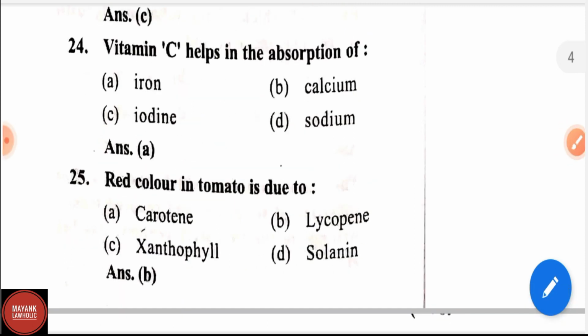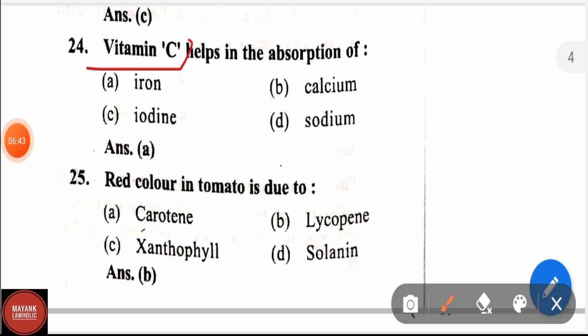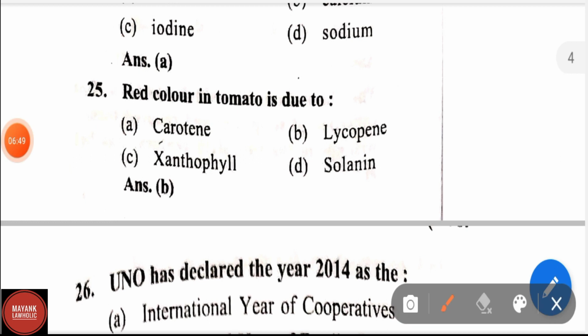Vitamin C helps in the absorption of iron, calcium, iodine, sodium. Vitamin C helps in the absorption of iron. Red color in tomato is due to lycopene. Such kind of questions are asked many times. Red color in tomato is due to, green color in chilies is due to.